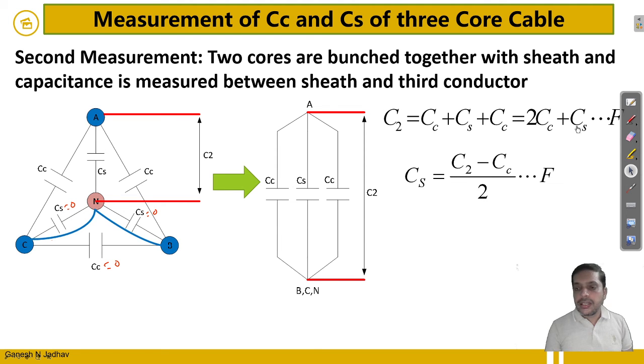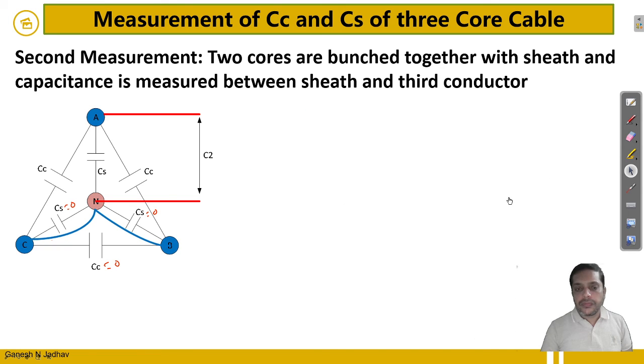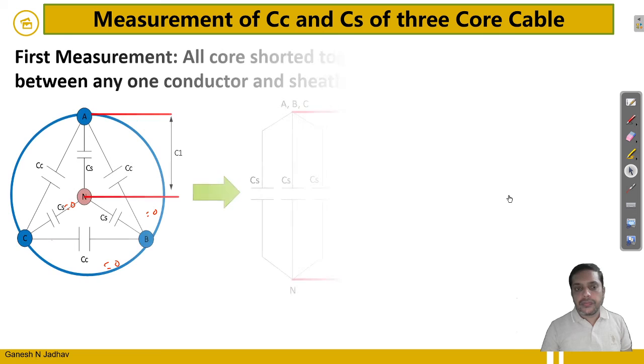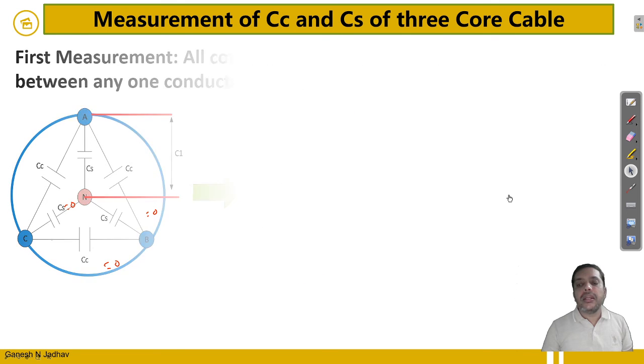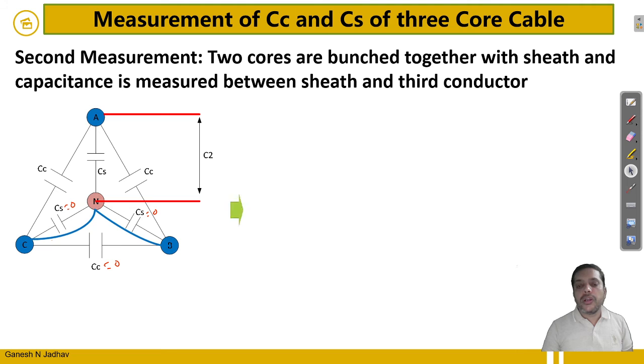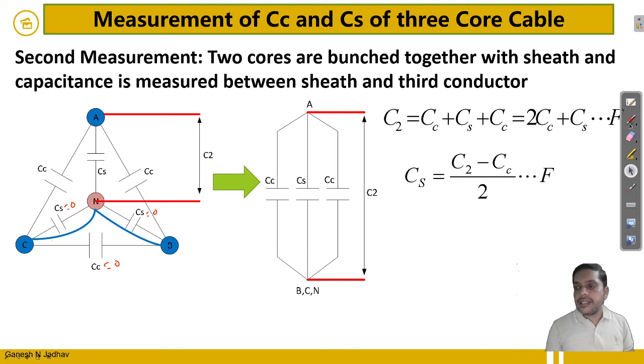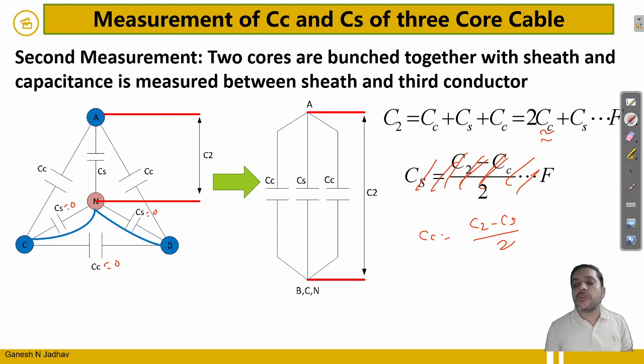Okay, so we have determined here the value of CS. CS is already known. So let me revise this formula. I want to calculate the value of CC. So how will we calculate the value of CC? The CC will be equal to C2 minus CS divided by 2. This formula is wrong, please don't look at this formula. It is C2 minus CS, divided by 2. It is in farad. So you will get the value of CC.